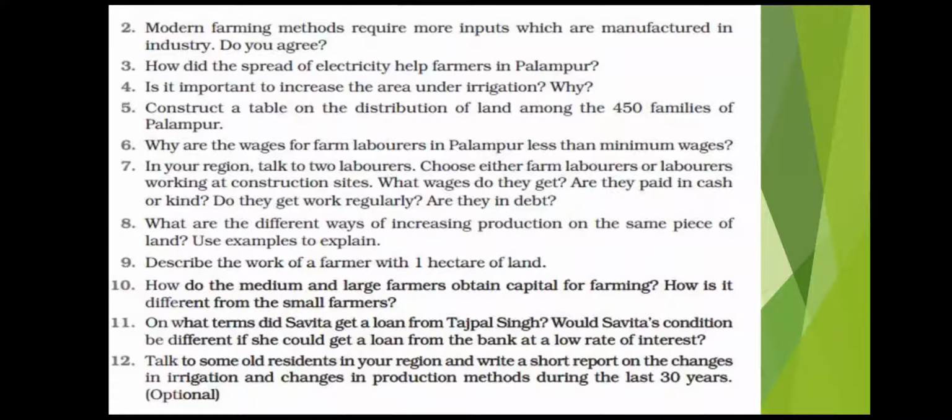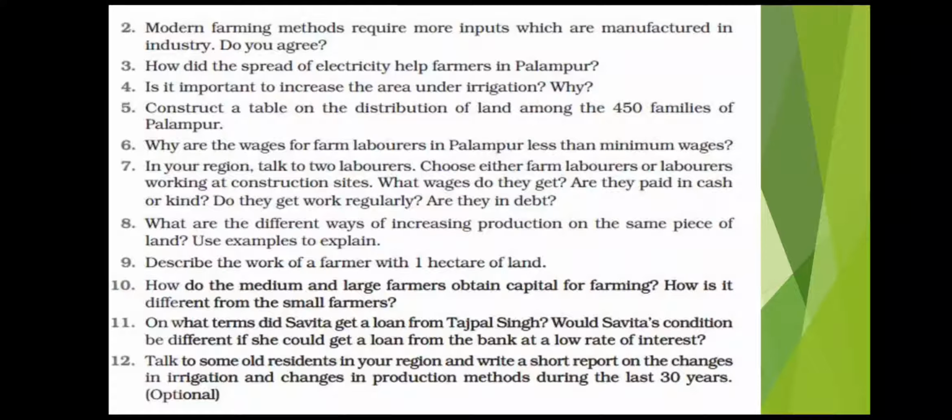She even needed cash for some repair work in her instruments and field. She did not have money for that, and as a result she decided to borrow it from Tejpal Singh, and Tejpal Singh charged a very high rate of interest.